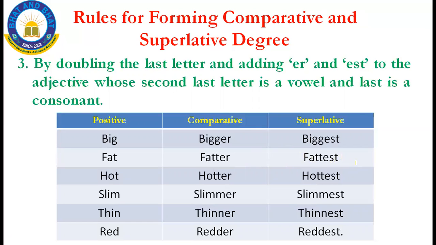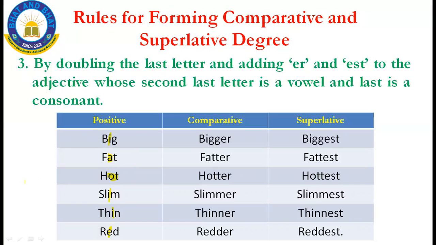How to check whether it is correct or not? See here, in the adjective, the last second letter will be a vowel. Look here, there are three letters. Check in all of them: the last second letter will be a vowel. The vowels are A, E, I, O, U, isn't it?